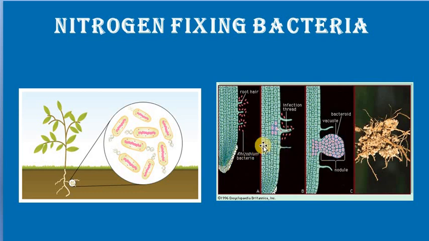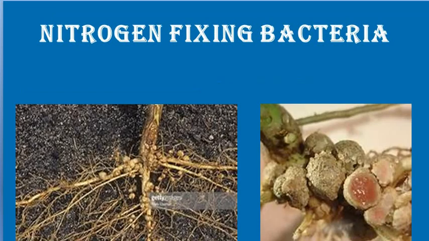So this is nitrogen fixing bacteria. They are invading into the root hair, and they are developing an infection thread, and later they will be developing the nodules. I can show you how these nodules will be. So this is how, after the infection or infestation, the nodules will be like this. You have studied about that. Because of these nodules, they are getting increased surface area for absorption of more water, and also more nutrients can be absorbed by the roots, right? So that is what the nitrogen fixing bacteria do.